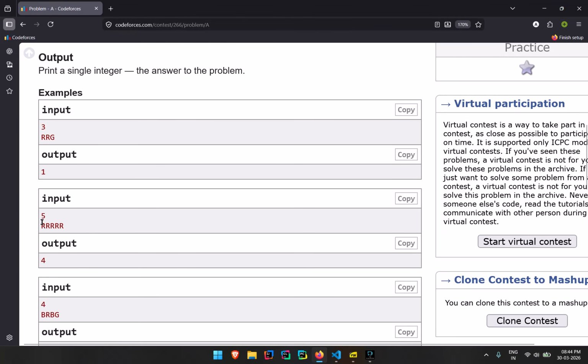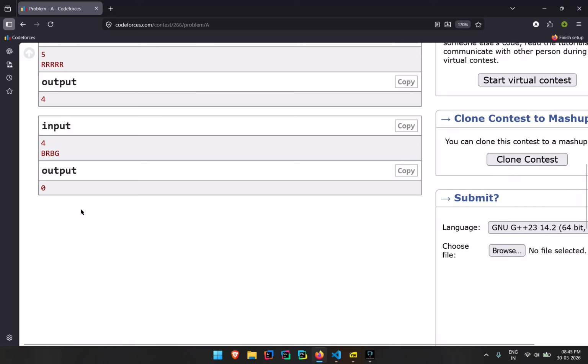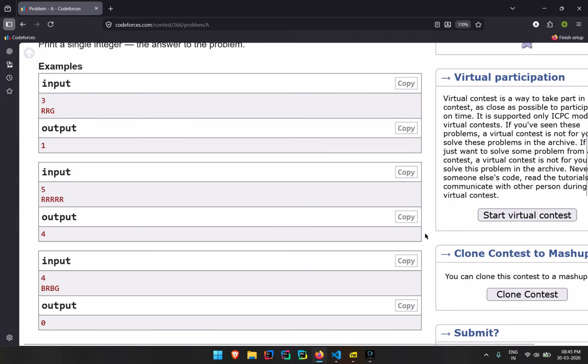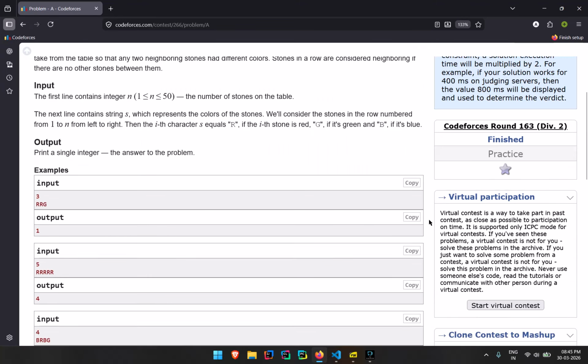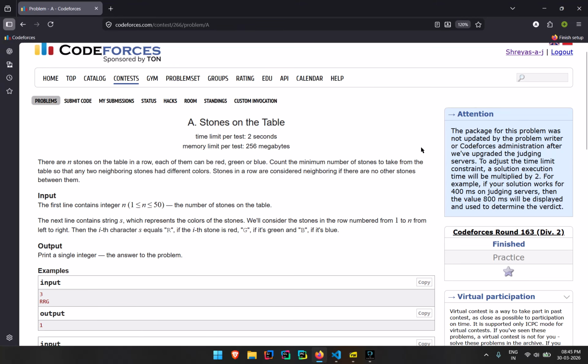See, in the total of five stones, this is one neighbor, this is one neighbor, this is one neighbor, this is one neighbor. So the total number of neighbors is four. Here there are no neighbors. Okay, the definition of neighbor over here is if any brick to the right or left of a brick is the same color as that brick, then those two bricks are neighbors. Okay, that is the definition of a neighbor over here. I hope you got the idea.